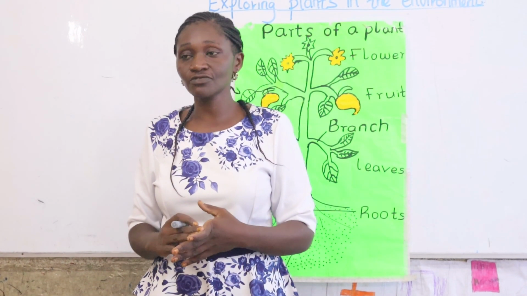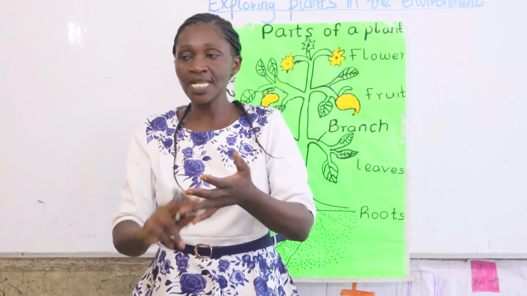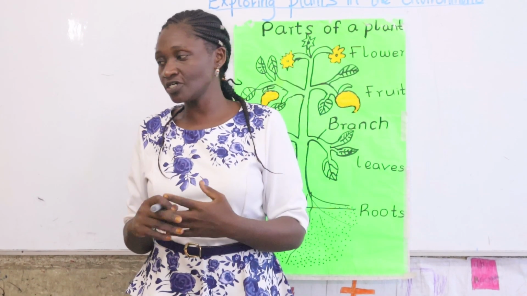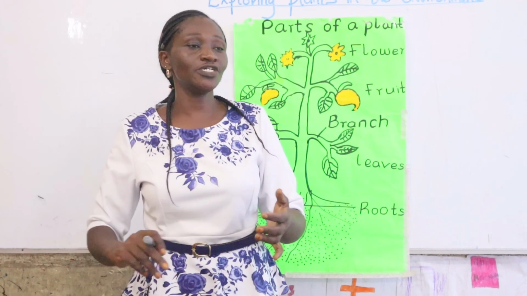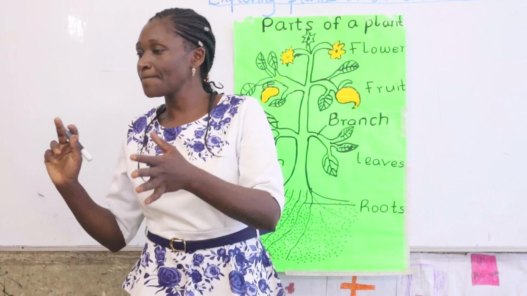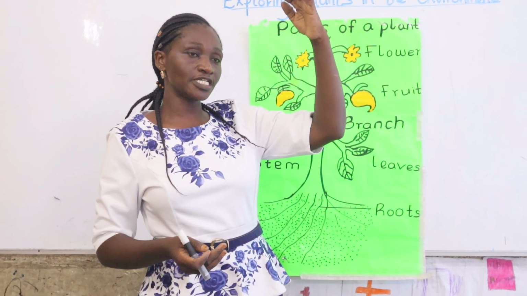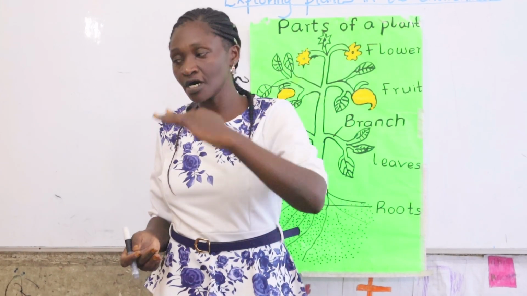Do we eat those leaves? No. So class, it is good to know the plants we eat like maize plant, banana plant, and the ones we don't eat like cactus. We don't eat rose plant. We don't eat sisal plant. Are we together? Yes. And then we have seen the big plants and then the small plants.